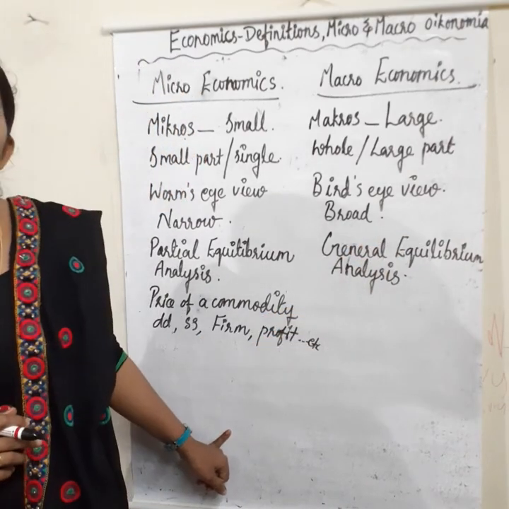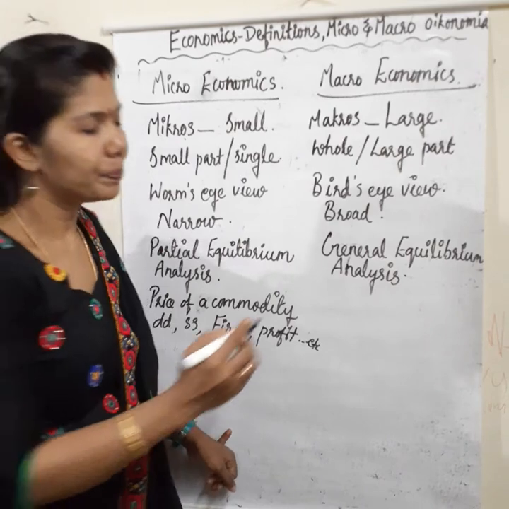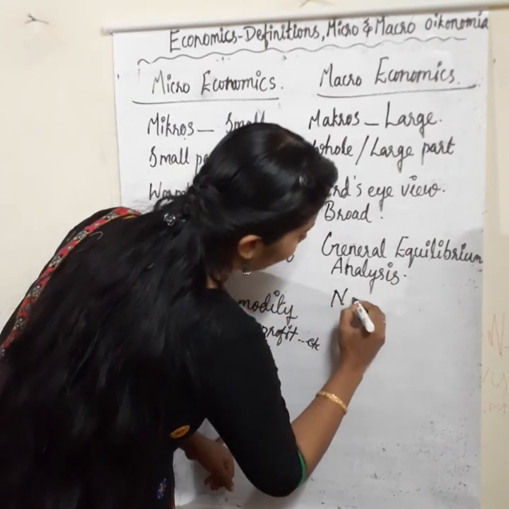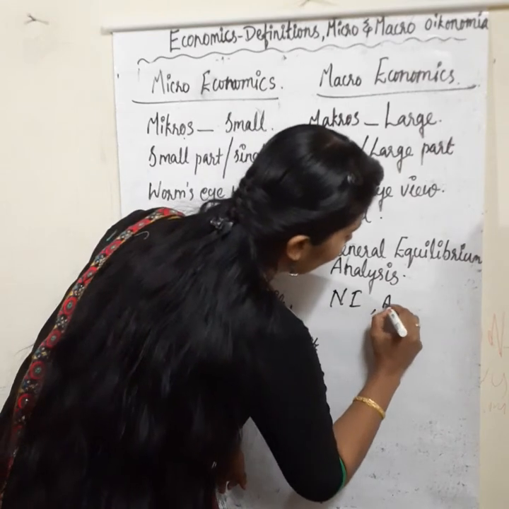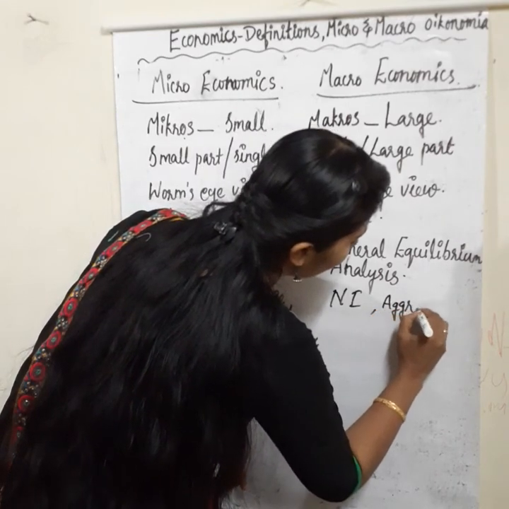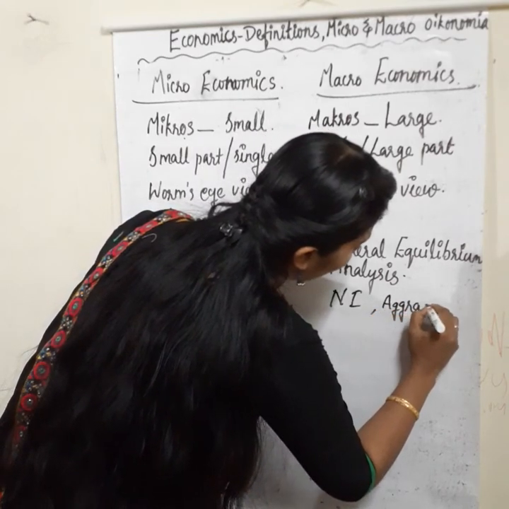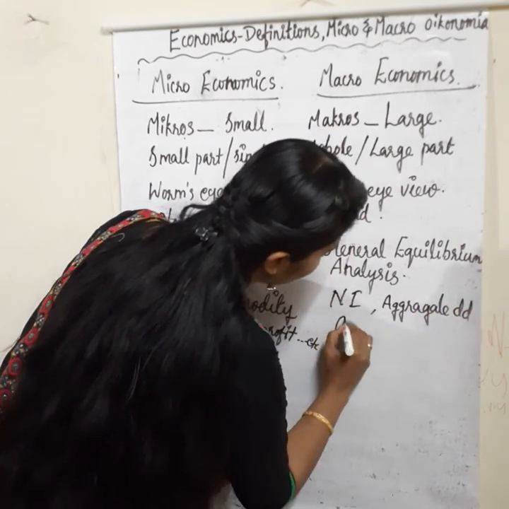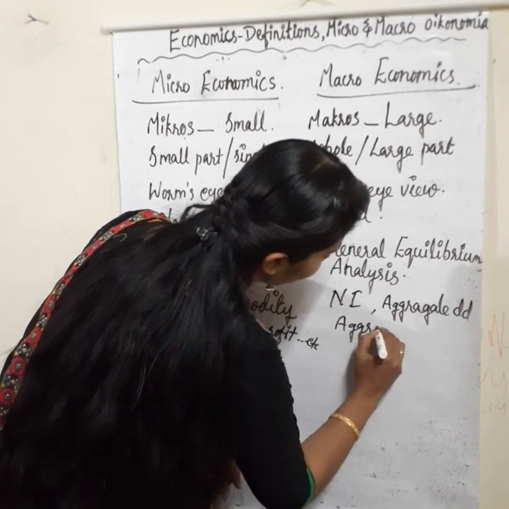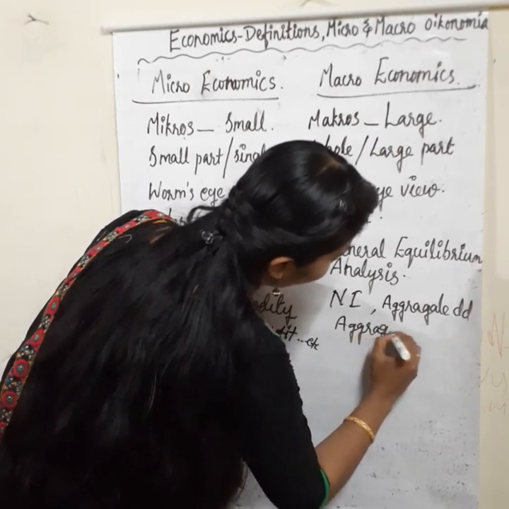And important macroeconomic variables are national income. Big variables, national income. Then aggregate demand, which means total demand. Aggregate supply, total supply of a country.